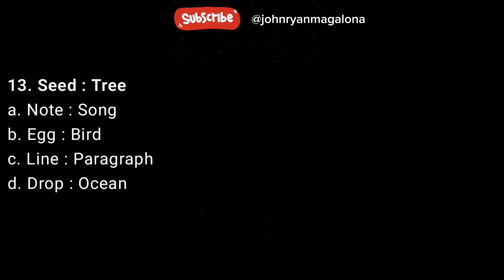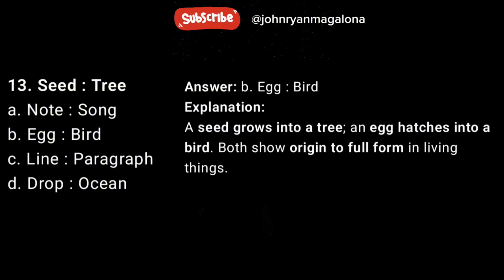13. Seed. A, note, song. B, egg, bird. C, line, paragraph. D, drop, ocean. Answer B, egg, bird. Explanation: a seed grows into a tree, an egg hatches into a bird. Both show origin to full form in living things.